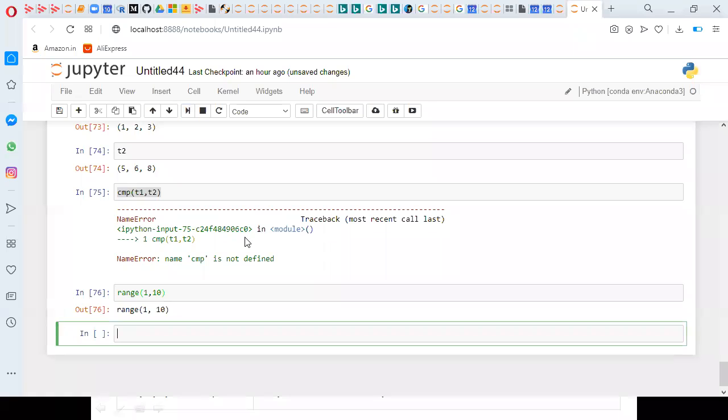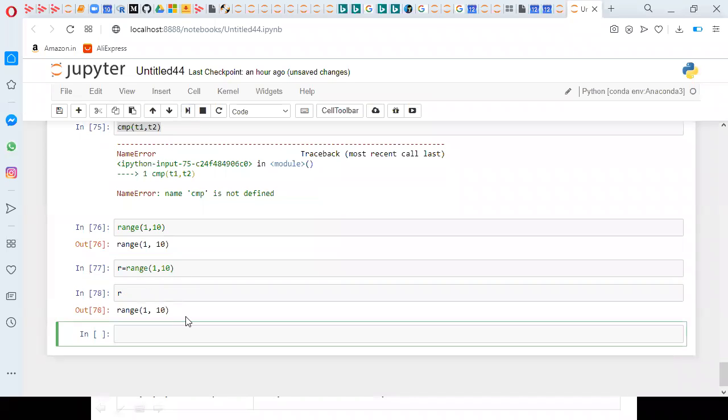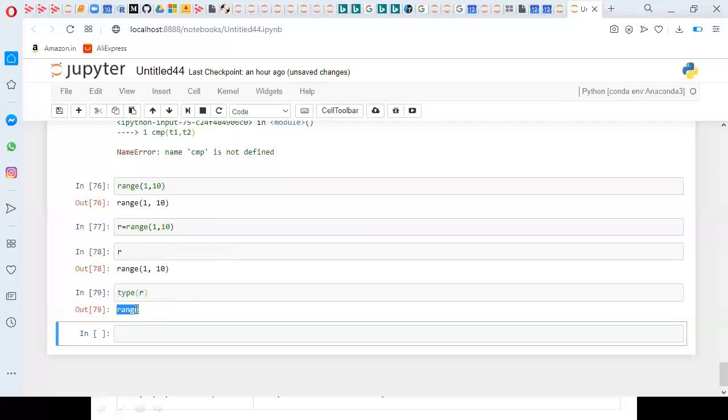directly it doesn't show. You need to store it in some way, some r equal to range of 1 comma 10. If I type r, it will show range of 1 comma 10. So simply it is generating a sequence. If I type type of r, it is showing range. So actually r is a range object. It contains the values from 1 to 10.